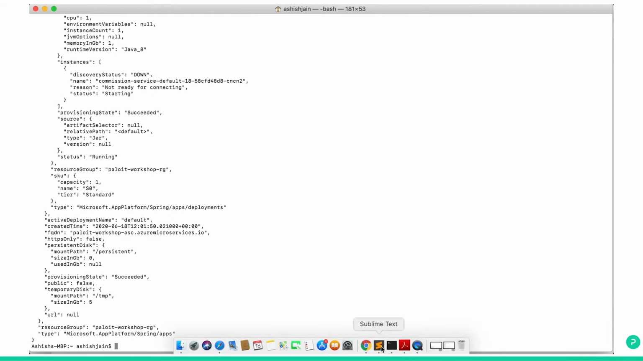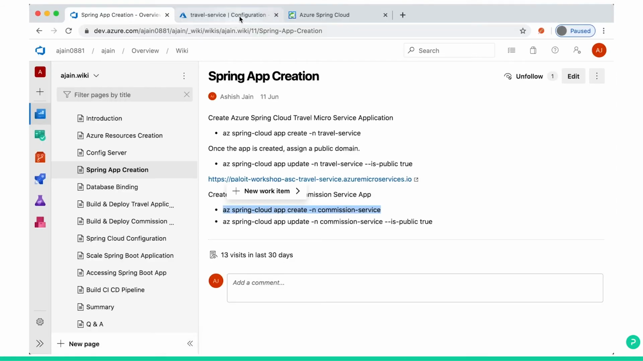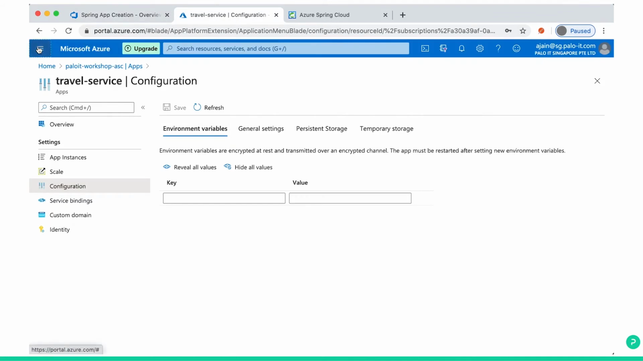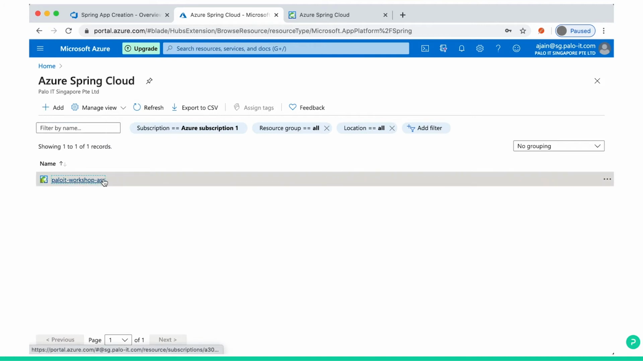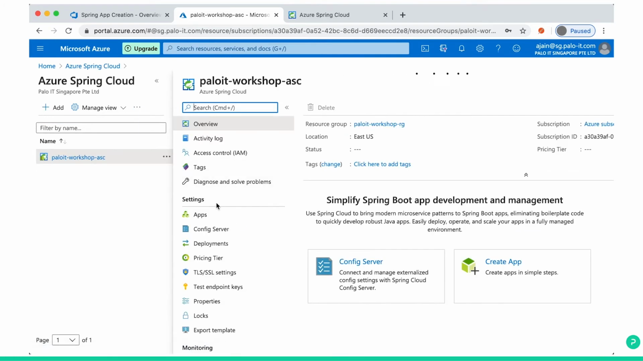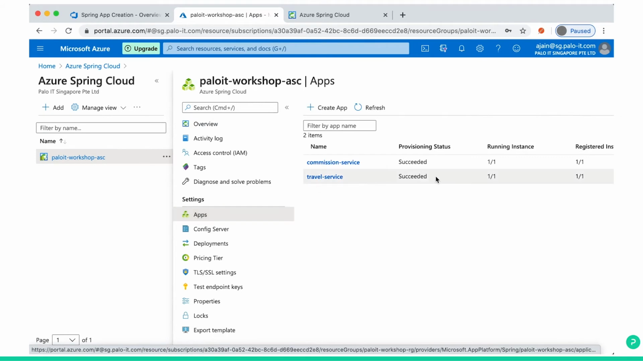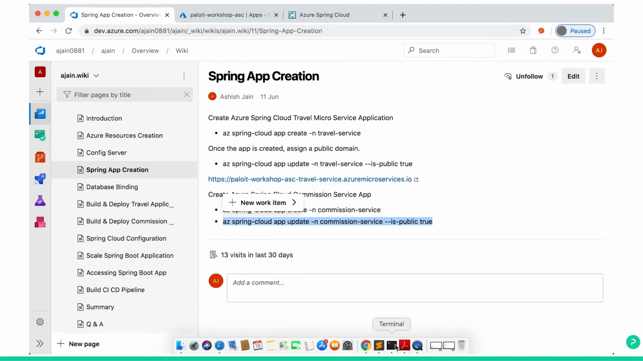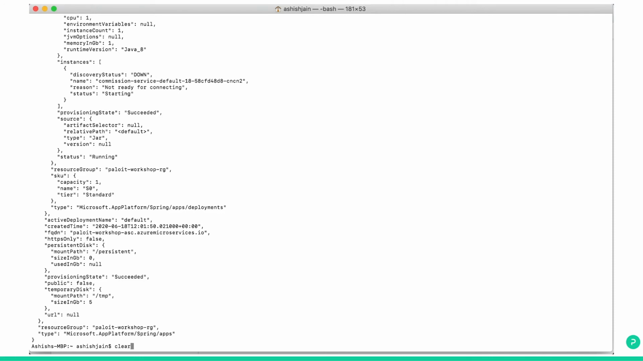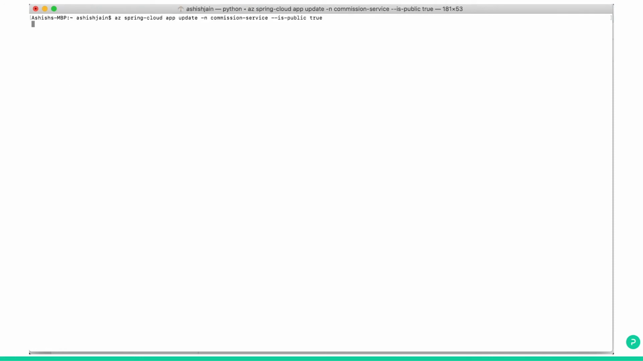You can go to the Azure portal, go to home, go to the Azure Spring Cloud, click here, click apps. Now you can see two applications, commission service and travel service. Let's make this also a public domain. Copy this command, go to your Azure CLI and paste it.